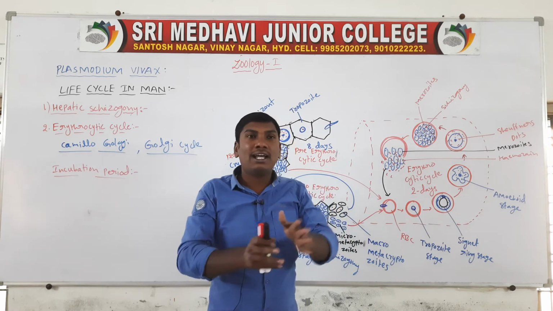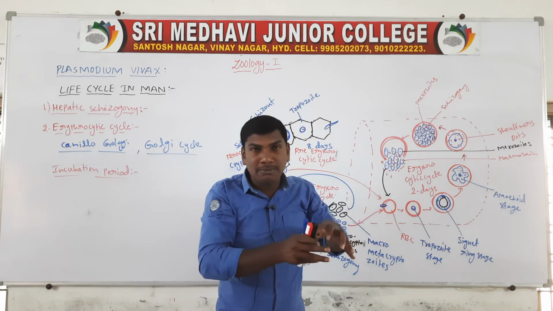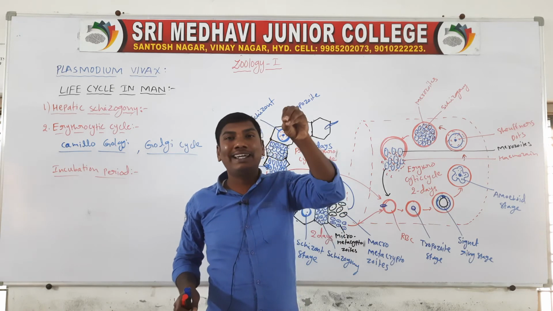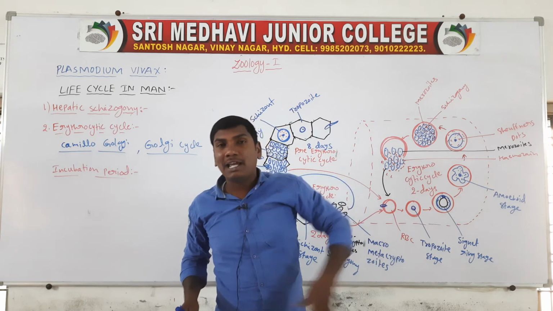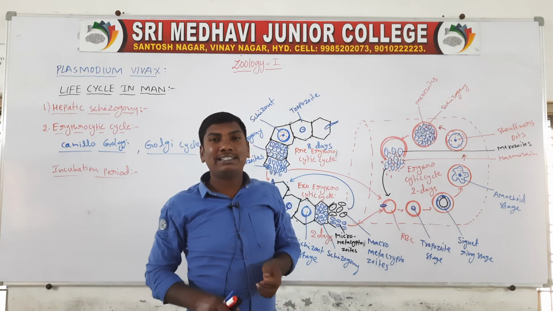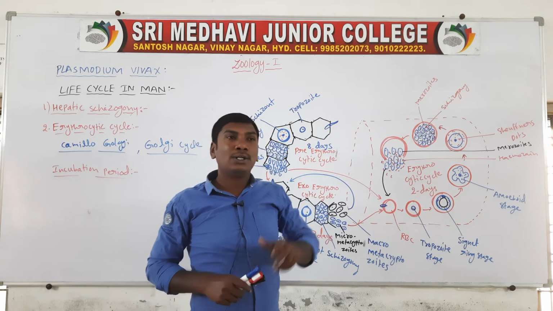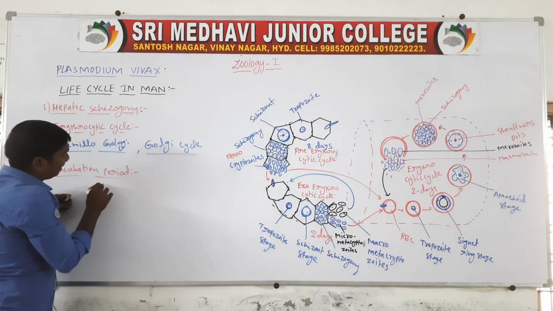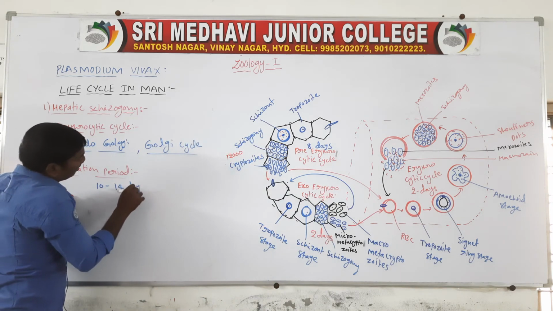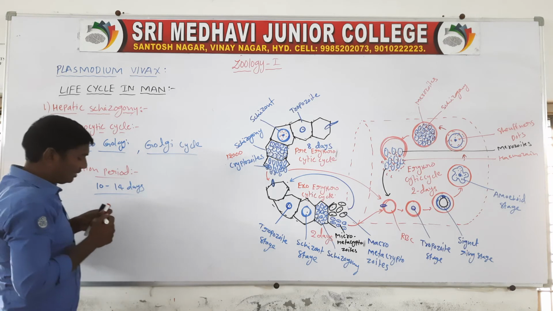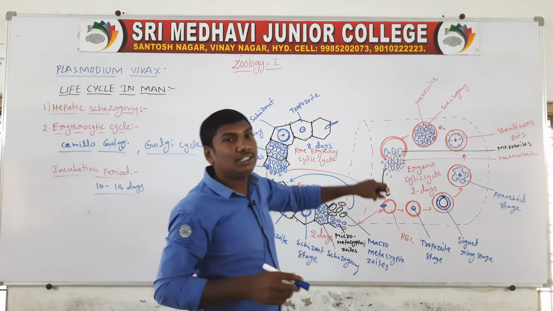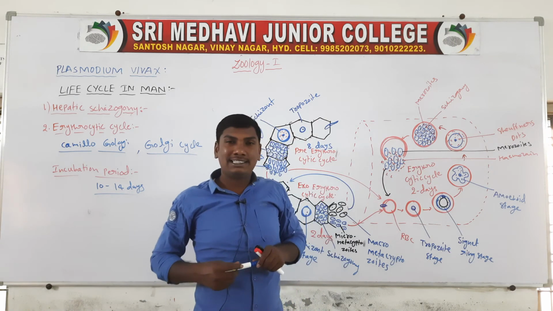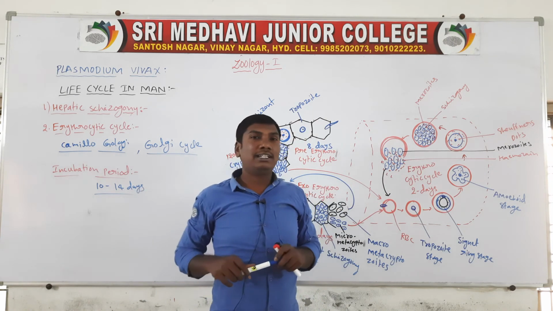Once more: the first entry of Plasmodium in the form of sporozoites into the blood, to the first appearance of the symptoms, this time period is called the incubation period. The incubation period is completed in 10 to 14 days. After the erythrocytic cycle, they cause the symptoms.